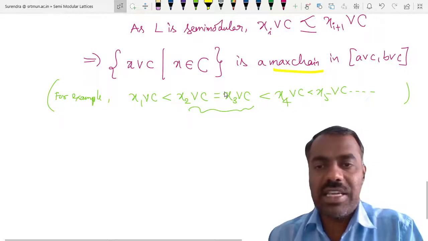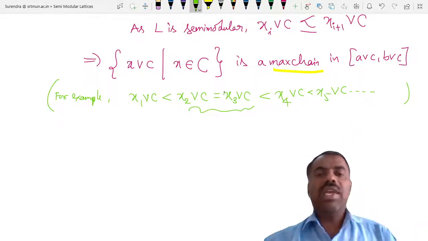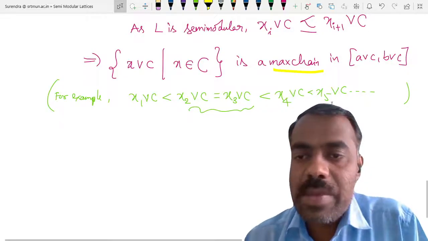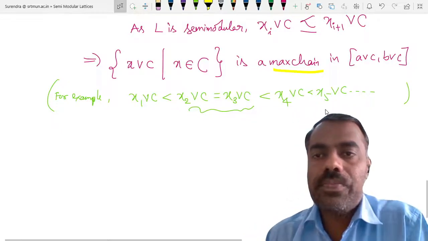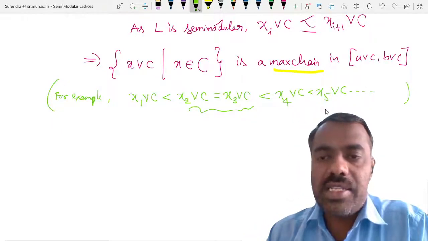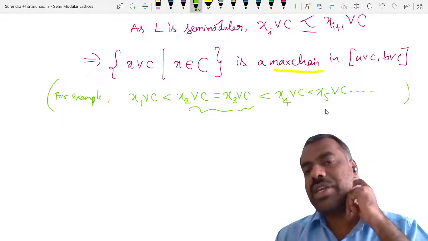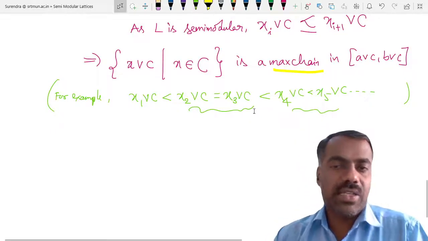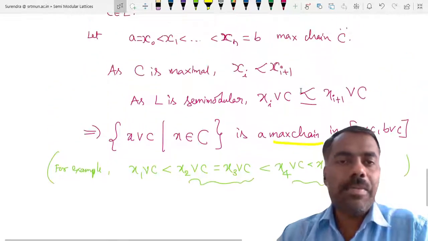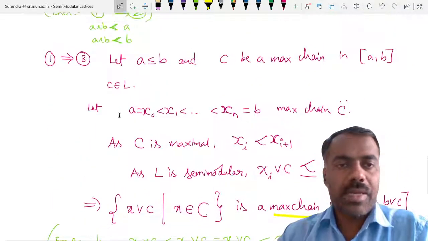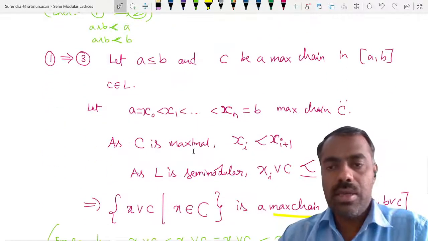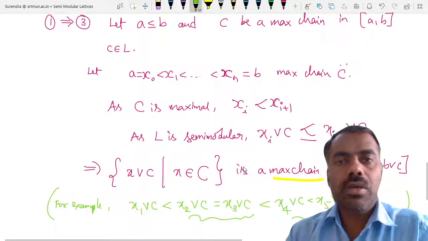After that, whatever you get is actually a maximal chain, because there are no elements in between, because of this covering condition. Between these two elements you cannot put any other element. That shows that this is a maximal chain. That proves 3. Is this clear? Yes or no?